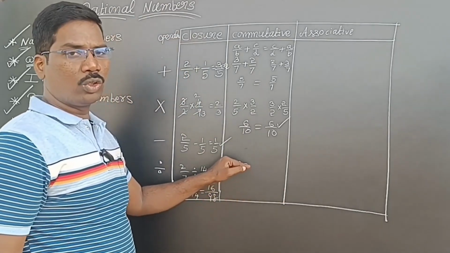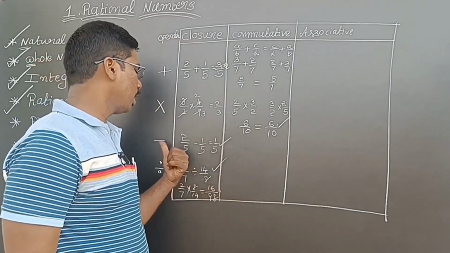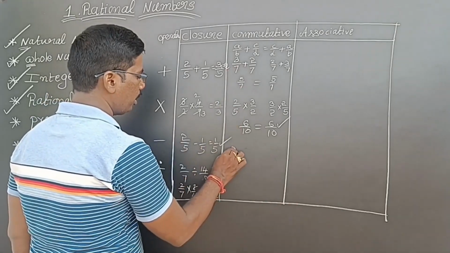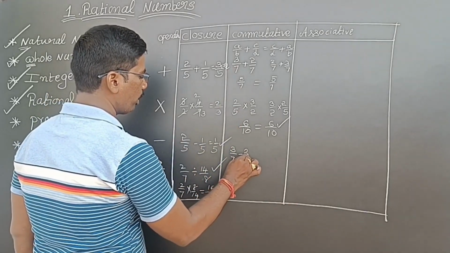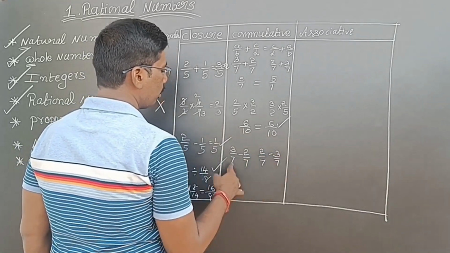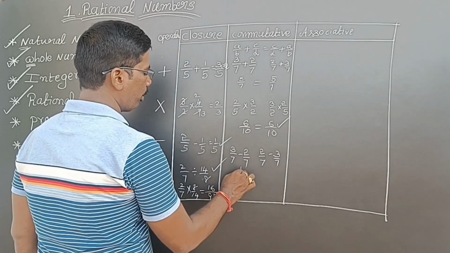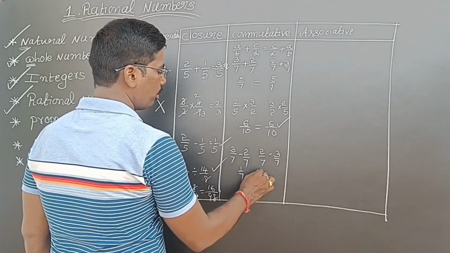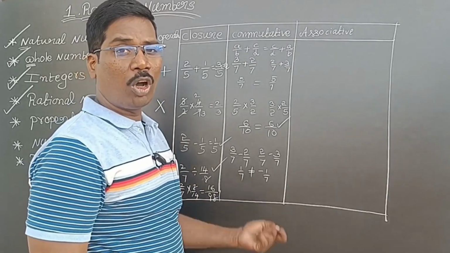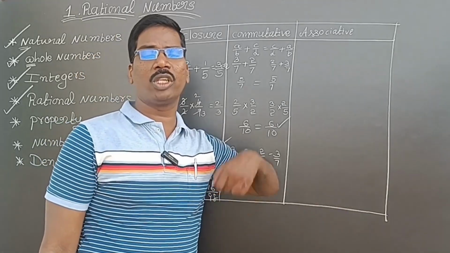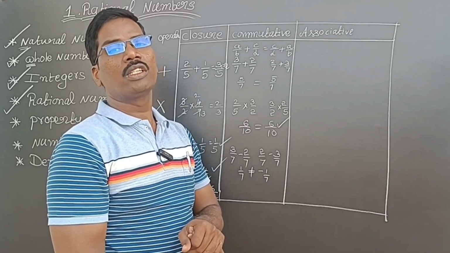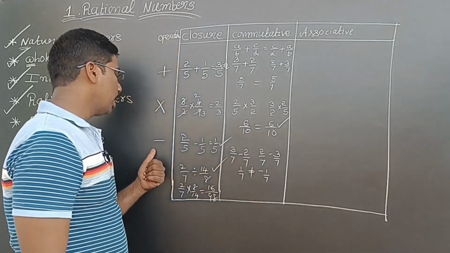In these two it failed. So commutative property is not satisfied in rational numbers under subtraction and division. Why, sir? See, with the same example, 3 by 7 minus 2 by 7 and 2 by 7 minus 3 by 7. Now 3 by 7 minus 2 by 7 means 1 by 7. 2 by 7 minus 3 by 7 means minus 1 by 7. Both are never equal, because a positive number and a negative number are never equal. So commutative property is not satisfied in rational numbers under subtraction.